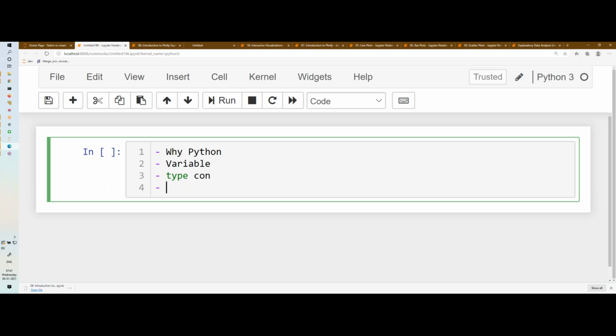Then, if time permits, we'll be discussing loops, right? So this is what we are going to see today. In loops, we are going to see if else, a very simple concept, and while loop we will discuss. And if time permits, we'll discuss for loop. So these are the takeaways for today's class: Python variable, type conversion, loops.